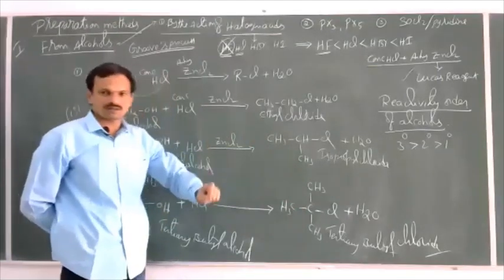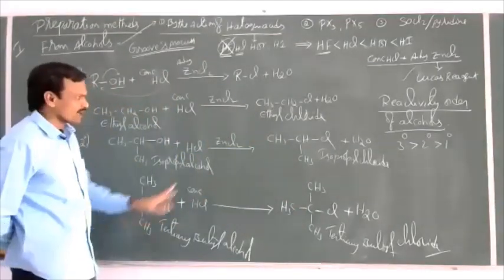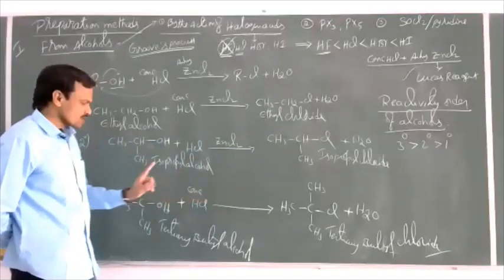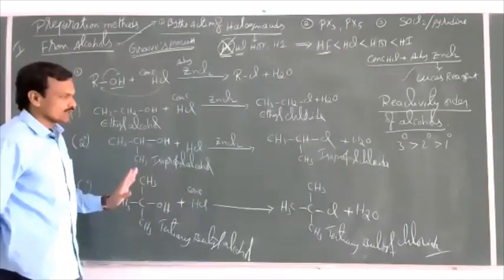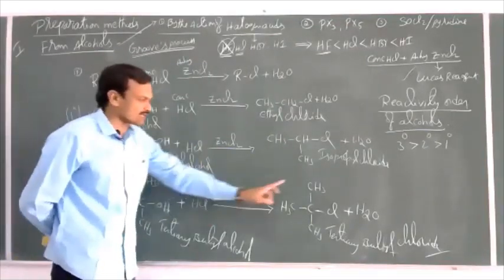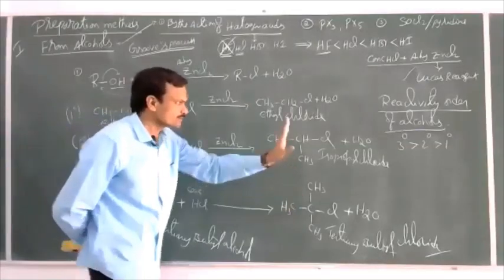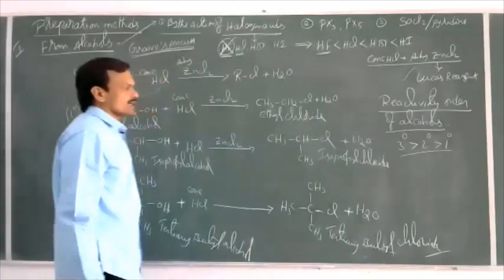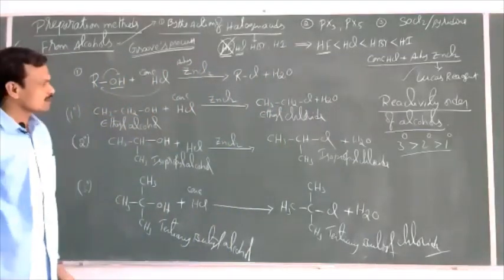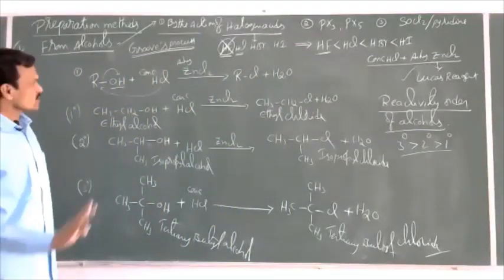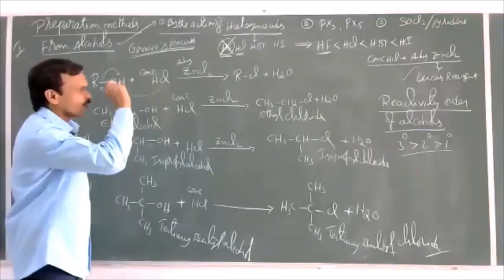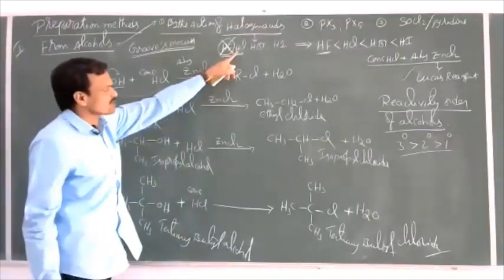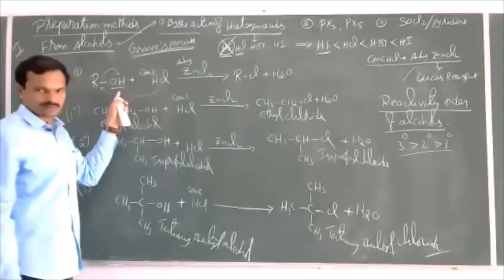But in the preparation of tertiary haloalkanes, we don't require ZnCl2 because tertiary alcohols are more reactive. So even in the absence of ZnCl2, the reaction takes place, because the order of reactivity is tertiary greater than secondary greater than primary.